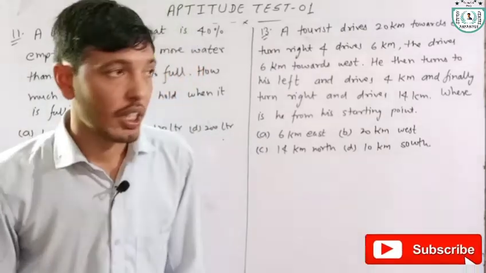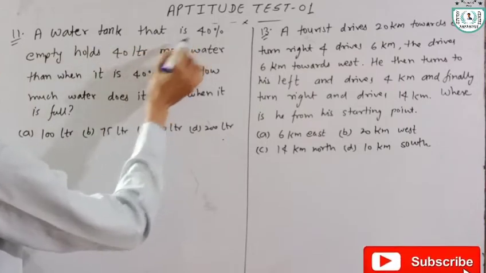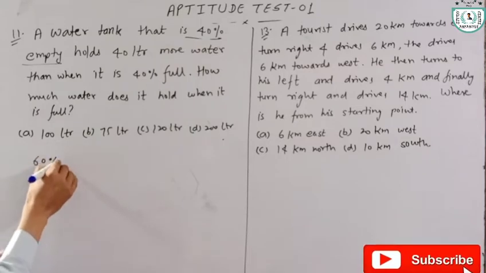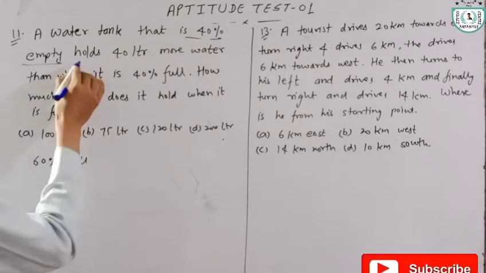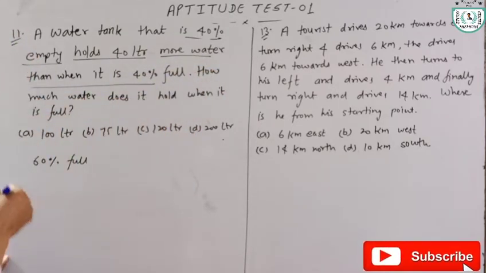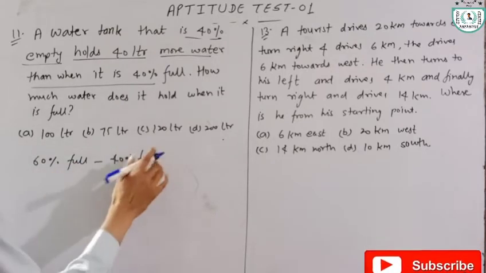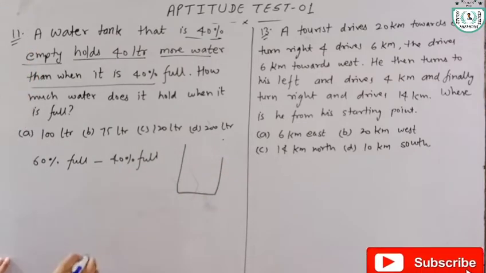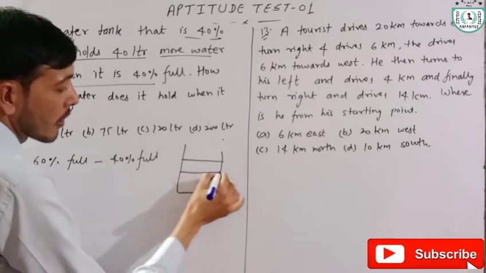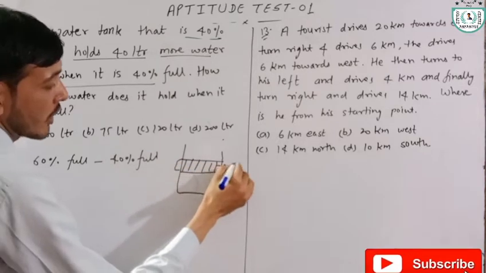Next question we have. In the next question it is given that a water tank that is 40% empty, it means 60% full, holds 40 liter more water than when it is 40% full. Okay, we have a water tank that is first time 60% full and second time 40% full. The difference between these water levels is 40 liter.